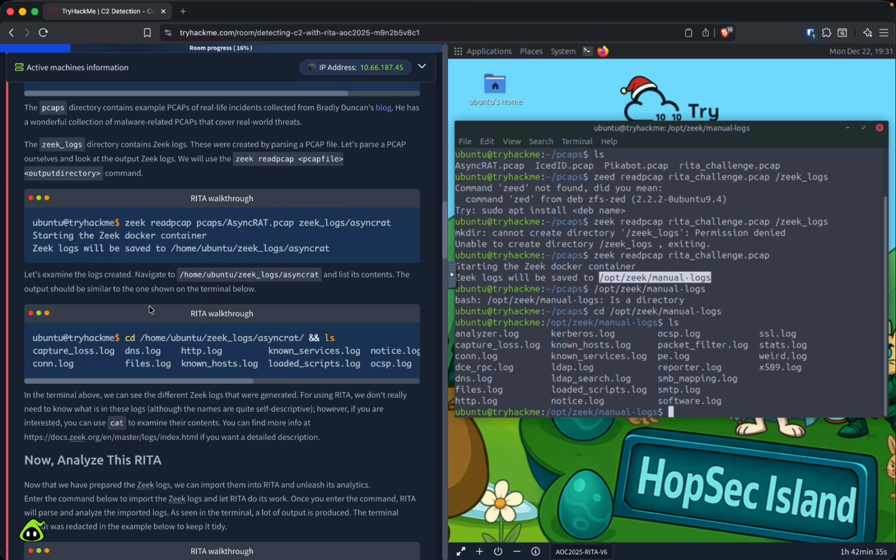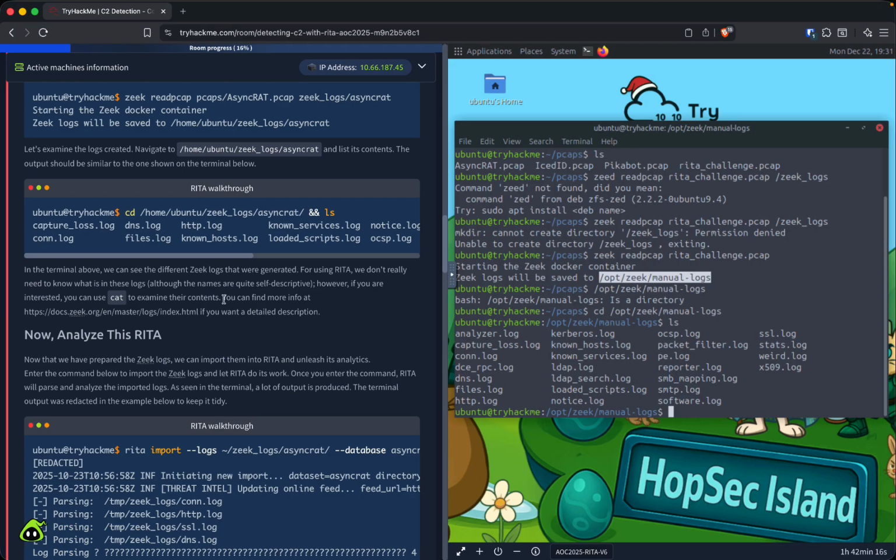Alright, so it says let's examine the logs created, navigate to the directory and list its contents. We've already done that. The output should be similar to the one shown on the terminal below. So we do see some of the same log files. In the terminal above, we can see different Zeek logs that were generated. For using RITA, we don't really need to know what's in these logs. However, if you're interested, you can use cat to examine their contents. So let's just take a look at one of them.